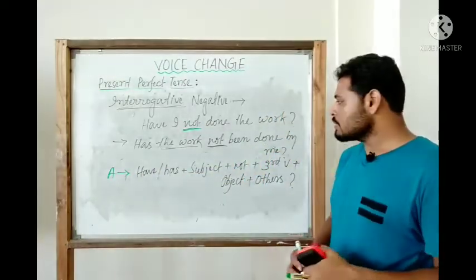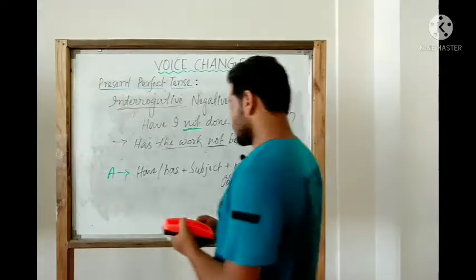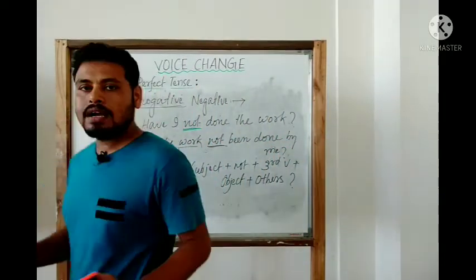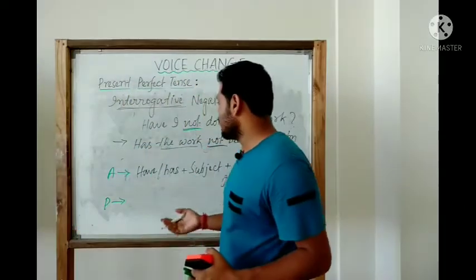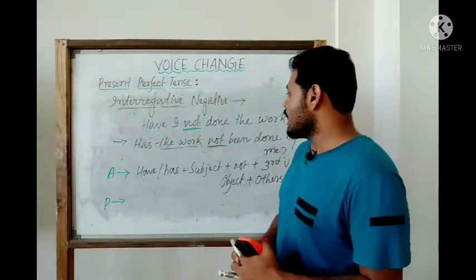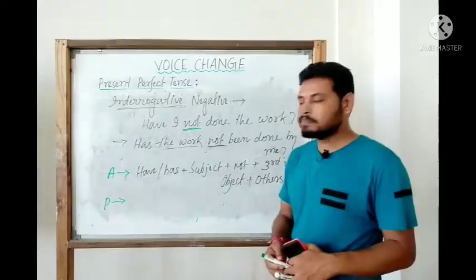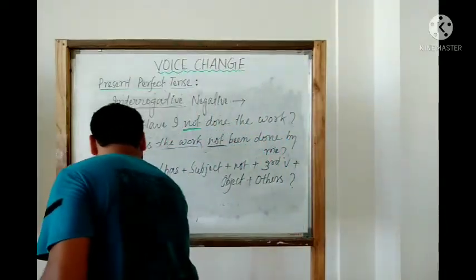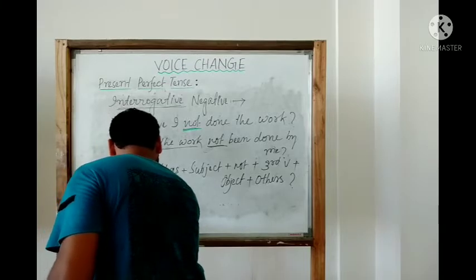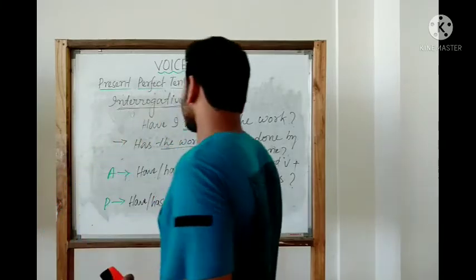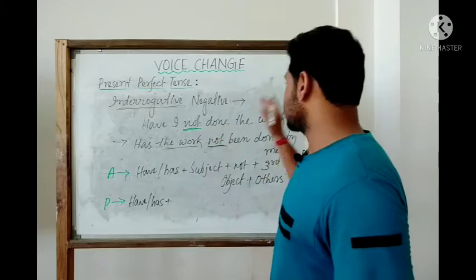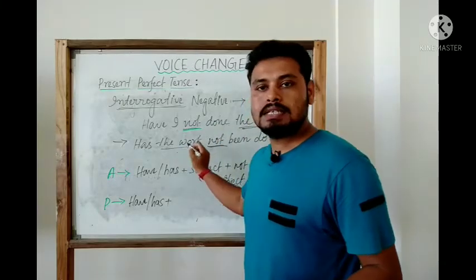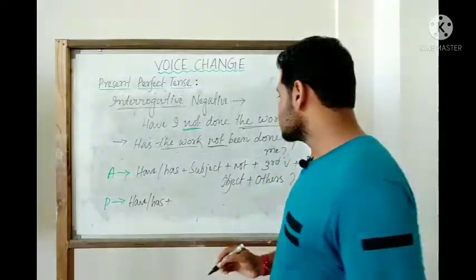Now let us try to form the passive one. If we just try to form the passive structure, it should be like this. Just look at the sentence. Has the work not been done by me? So first what we are going to use? We are going to use have or has as per the requirement of the object, because this object would become the subject here in the passive sentence.